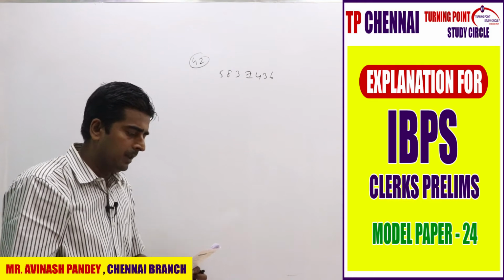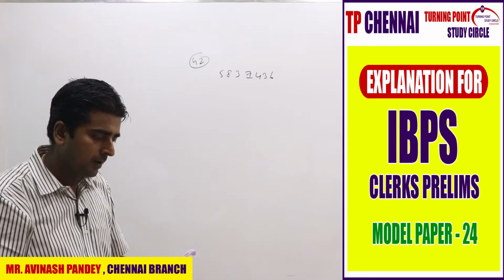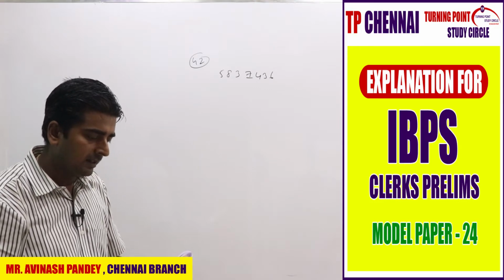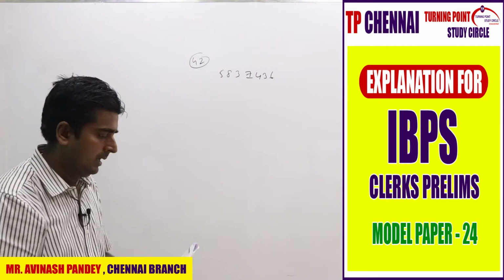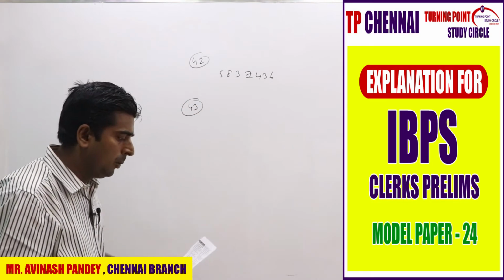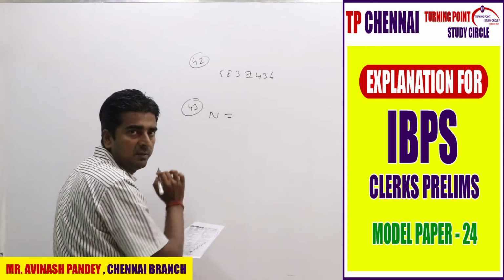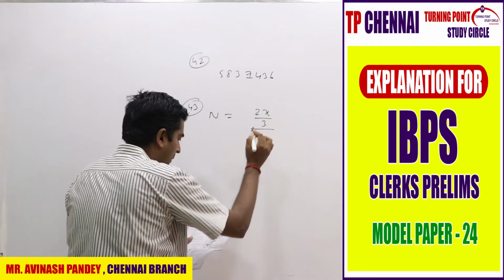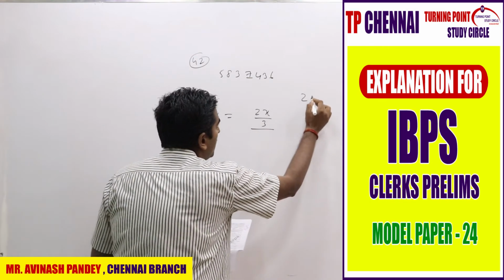Next one, 43. Ramveer covers 2/3 of a certain distance in 2 hours 30 minutes at the rate of n km per hour. He covers the remaining distance at the rate of n plus 2 km per hour in 50 minutes. What is the total distance? This is also a simple one. Speed is equal to distance by time. I don't know the distance, so 2x by 3. And the time is 2 hours 30 minutes. When you convert, how much will you get?